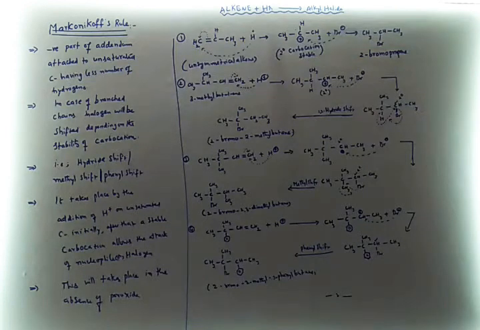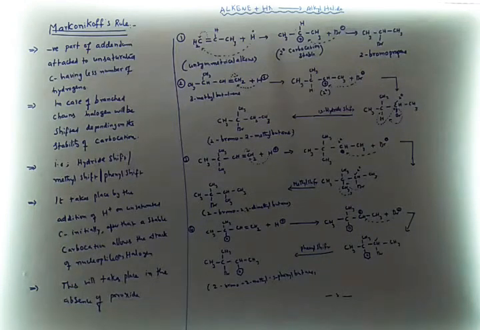So how does it take place? It takes place by the addition of H plus ion on the unsaturation of carbon. Initially, this will happen. After that, a stable carbocation allows the attack of the nucleophile, or this halide ion. So it will give the final product. It takes place in the absence of peroxide. If it takes place in the presence of peroxide, it is called the Kharasch effect or anti-Markovnikov rule.